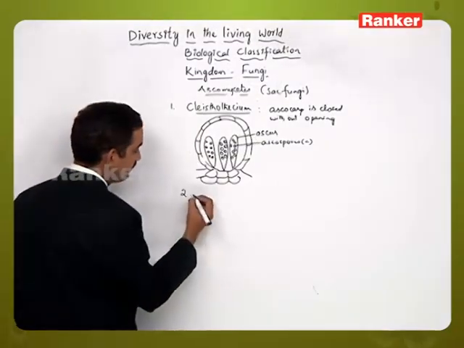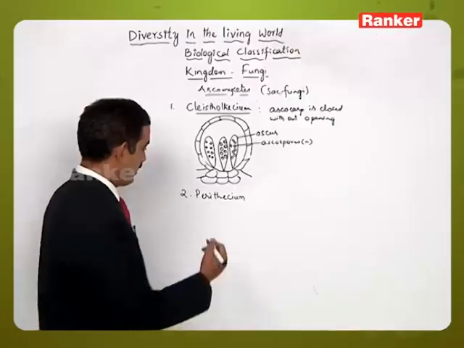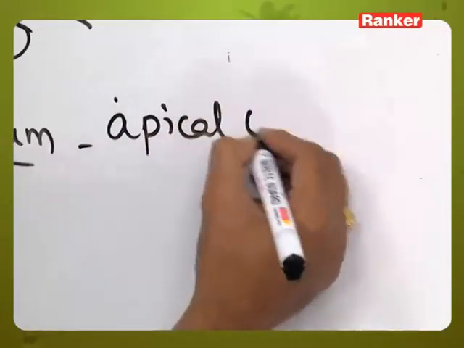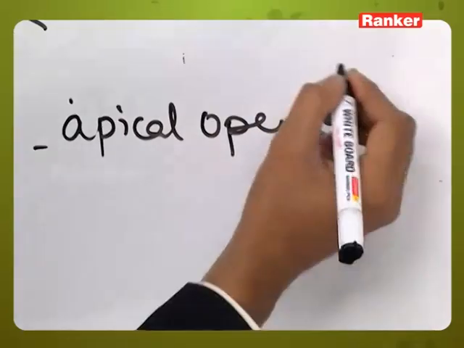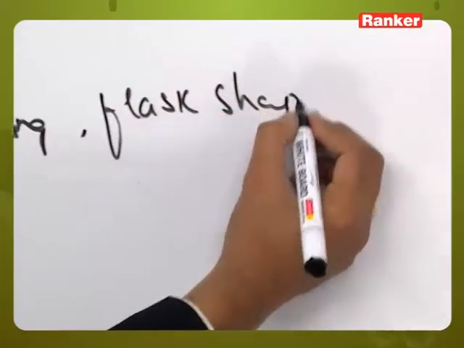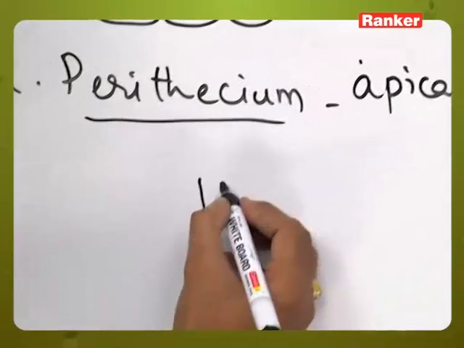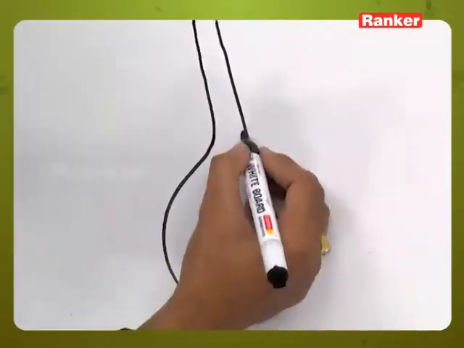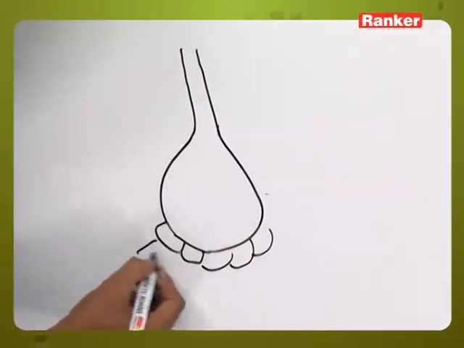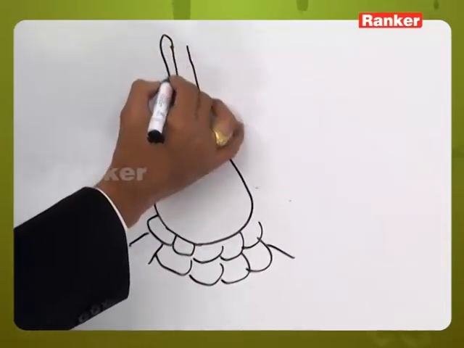The second one is Perithecium. In Perithecium, it has an apical opening and the shape is flask shaped. So this is the structure of Perithecium, in which the apical opening is present.